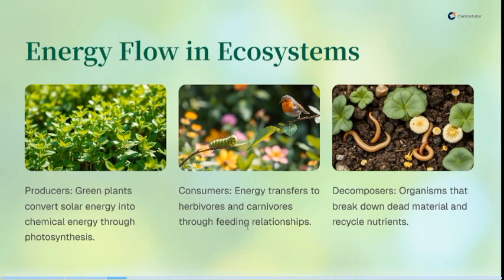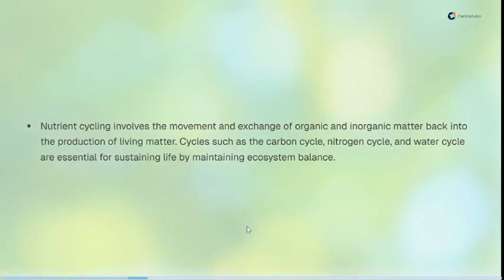When these carnivorous animals die, their bodies begin to decay, and some other organisms called decomposers feed on these decayed or dead bodies of the consumers. Decomposers break down the dead material and recycle the nutrients. So that's how energy flows in an ecosystem.